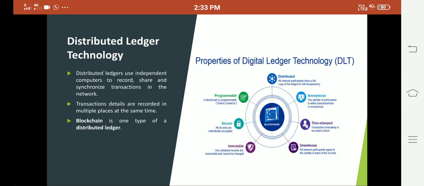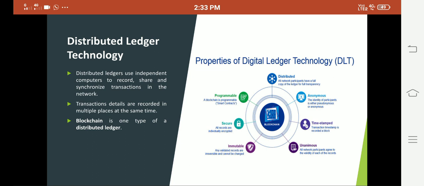Okay, so the blockchain is known as DLT, that is distributed ledger technology. So what is meant by DLT? It uses independent computers to record, share and synchronize the transactions in the network. The transaction details are recorded in multiple places at the same time in DLT. So yeah, blockchain is one type of distributed ledger.